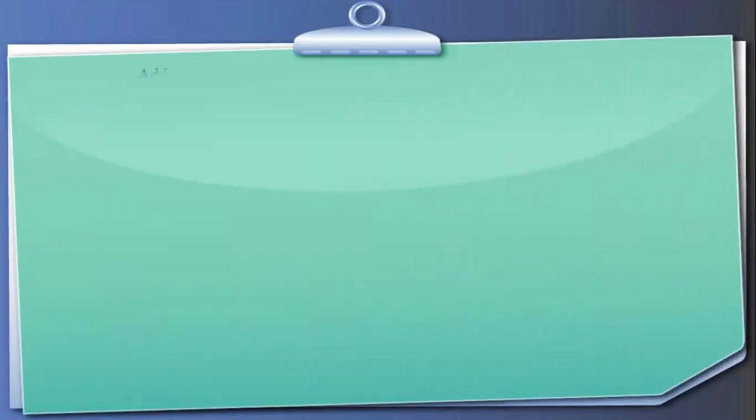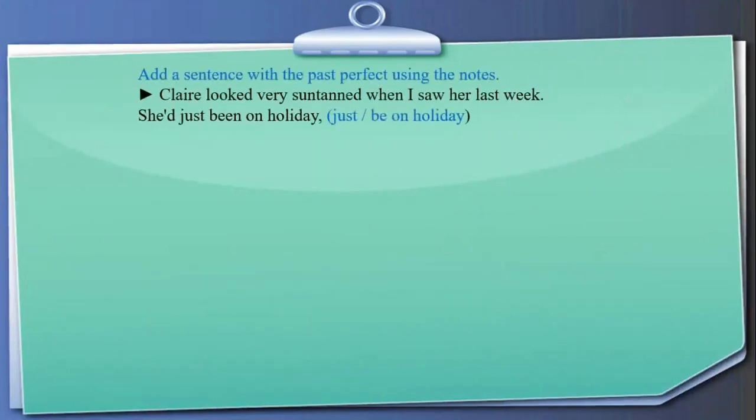Now, here is an exercise for all of you. The first sentence I have completed here, but the remaining exercise, hopefully, you may complete and write the answers in the comment box. Add a sentence with the past perfect using the notes.